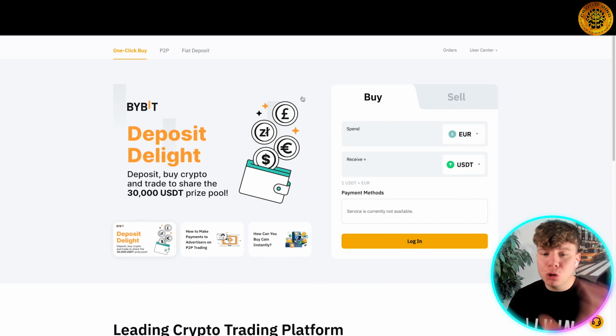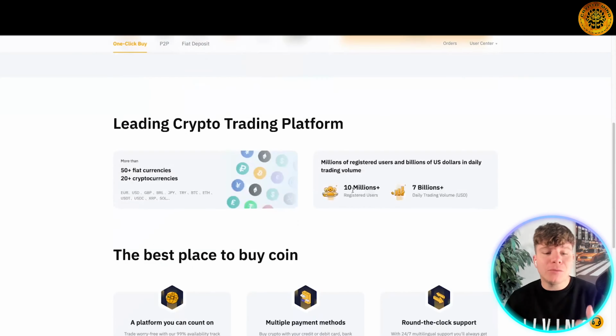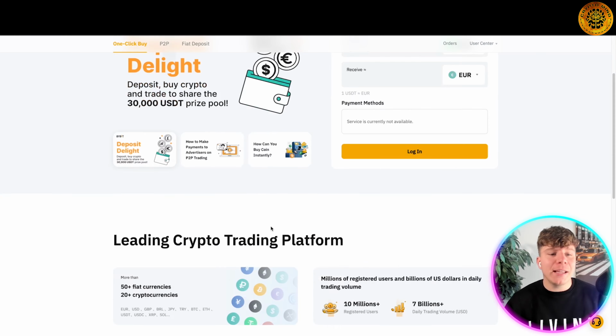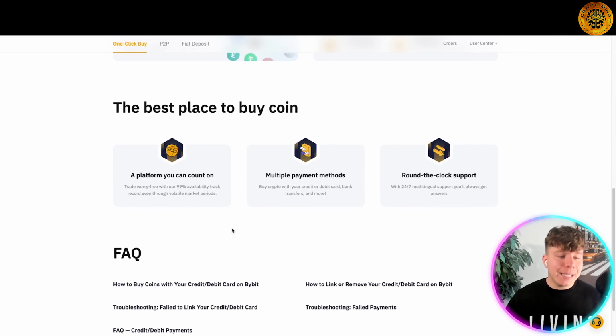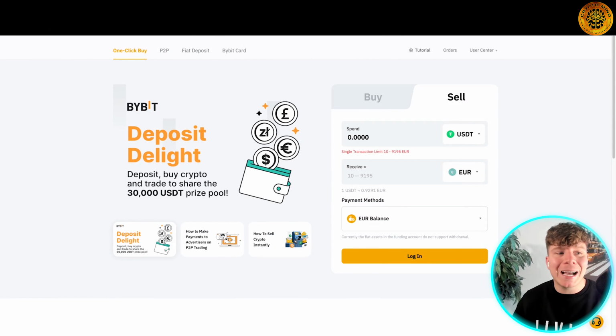Okay, so buying crypto, super, super easy, guys. You come on here, choose what you want to buy, and choose your payment method, all right? I can't use it because I'm not logged in, but it's really, really easy to get involved with. It's user-friendly. It tells you exactly what to do as you're going across. Could not be easier. Same with selling, all right? Very, very easy. This is the best place to buy your coins, all right? If you have any questions, go to the FAQs at the bottom. But guys, that is a massive overview of Bybit and why it's so incredible.